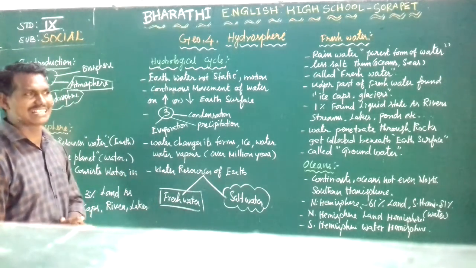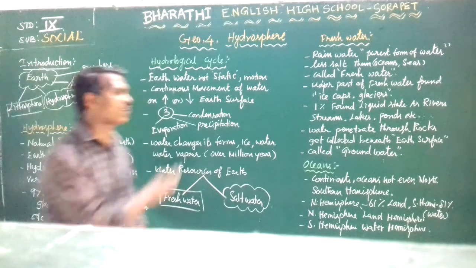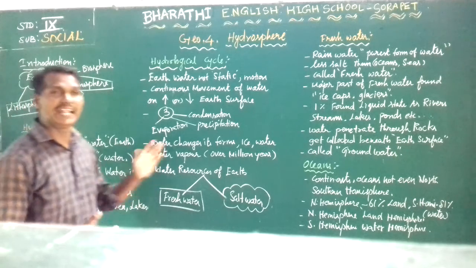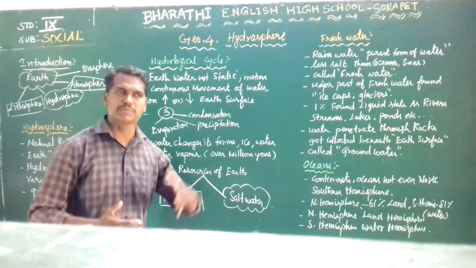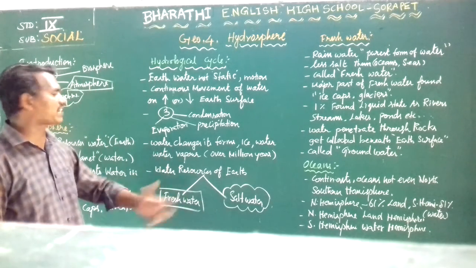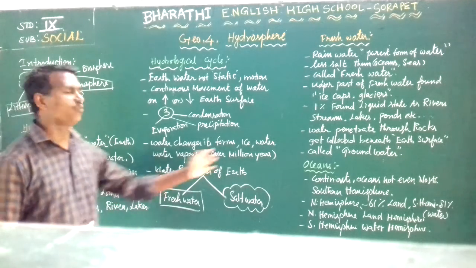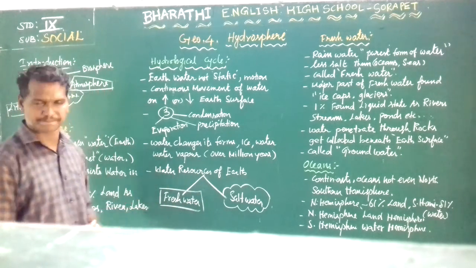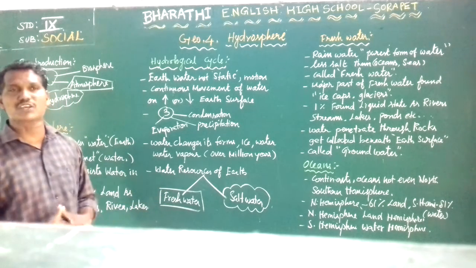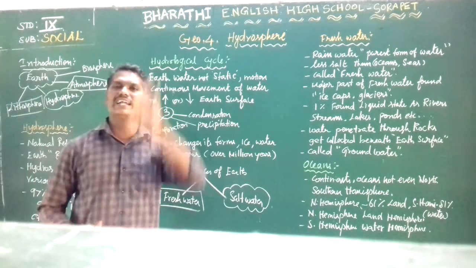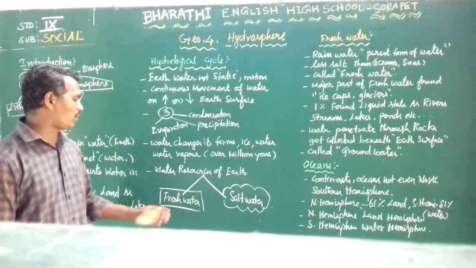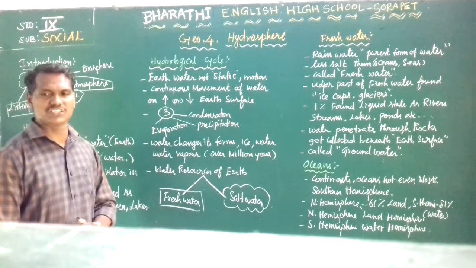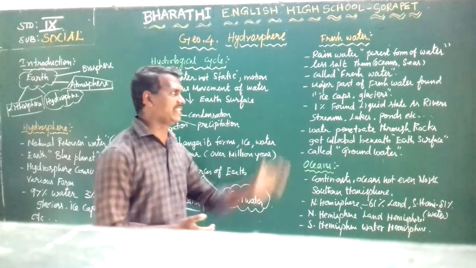The hydrological cycle involves three processes. What are they? Evaporation, condensation, precipitation. And the water changes its own form. Sometimes it looks like ice, sometimes like water, and sometimes like water vapor. This process does not occur suddenly; it occurs over many million years. Finally, the water resources of the earth are divided into two categories: fresh water and salt water. That's all about the hydrological cycle. Okay, let's go to the next topic.